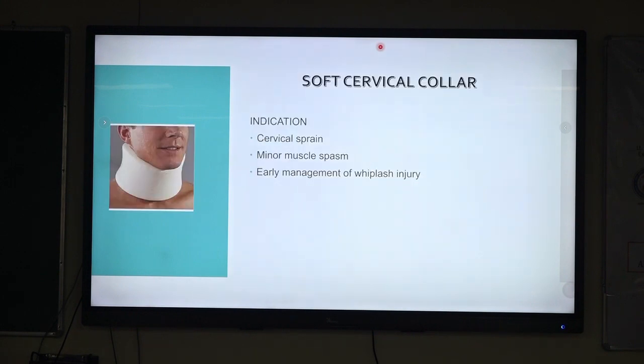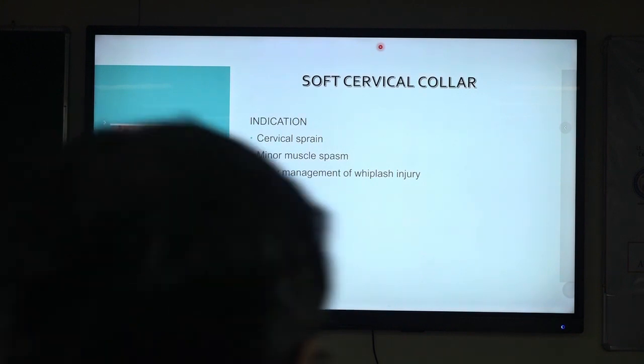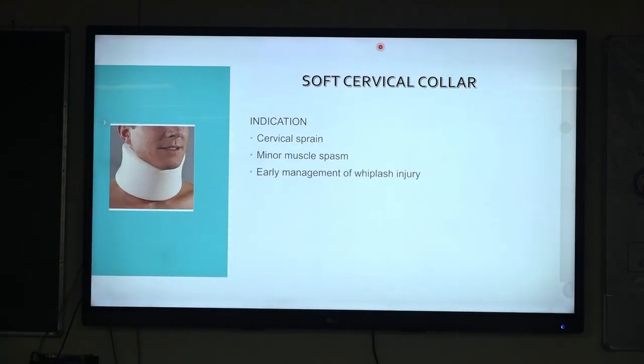So coming to the soft cervical collars, it is made up of soft polyurethane foam which is covered with a cotton stockinette. So it provides a certain amount of warmth in the neck region. It is usually indicated in early management of whiplash injury, cervical sprain or a minor spasm, and it usually functions as a kinesthetic reminder for the patient.